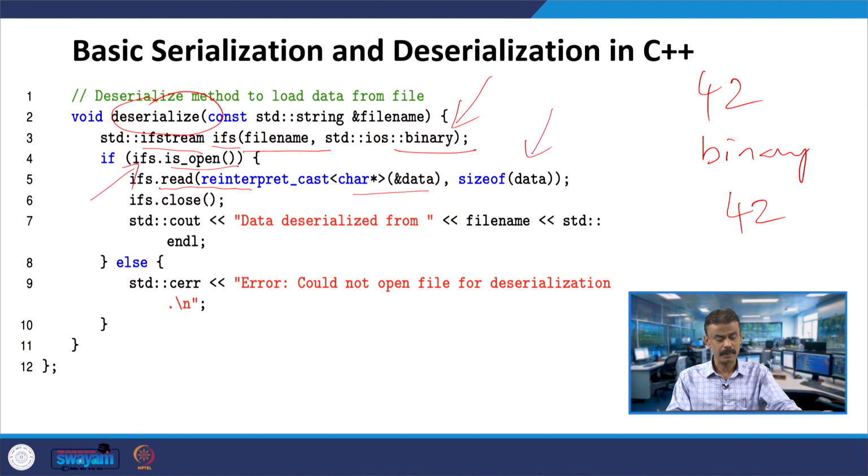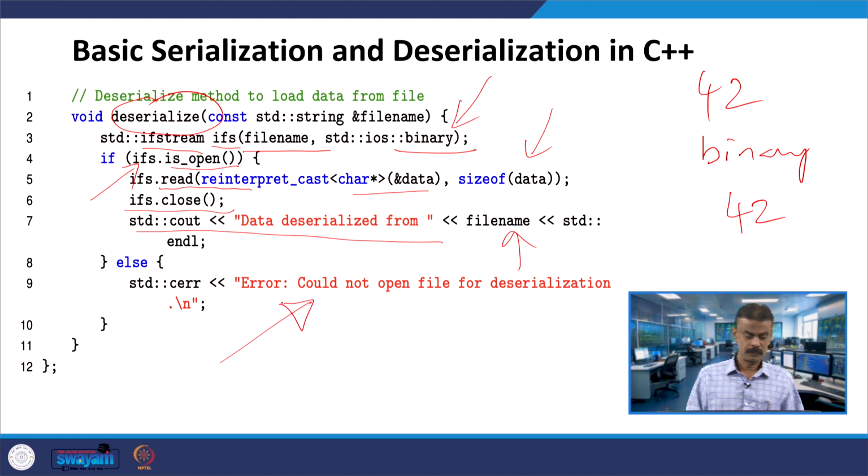So, this will be reading, and once it has read, it closes and then prints out the data deserialized from this particular file name. If you are not able to open it, it will throw an error. It is a slightly advanced program, but once you work it out with the files from the previous classes where we saw how to use files, you can understand. All of these are inbuilt modules that we are using.